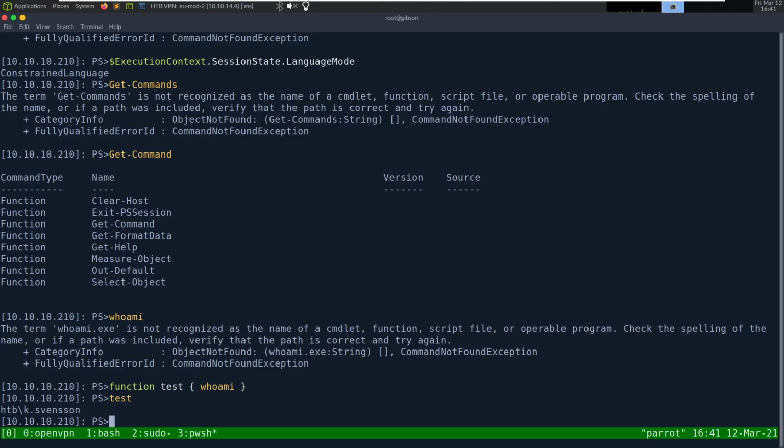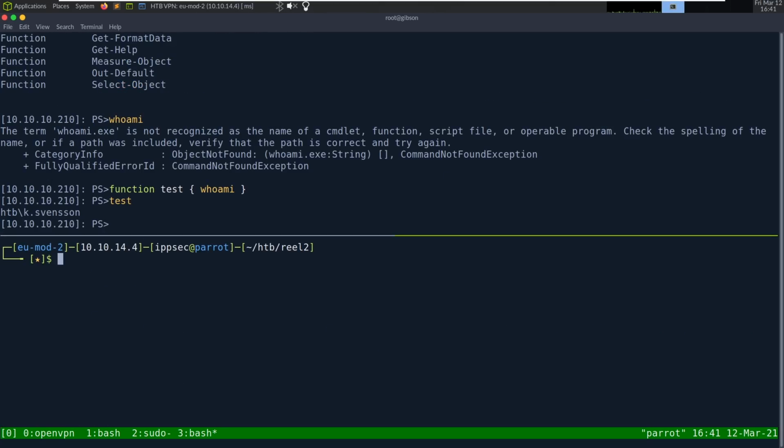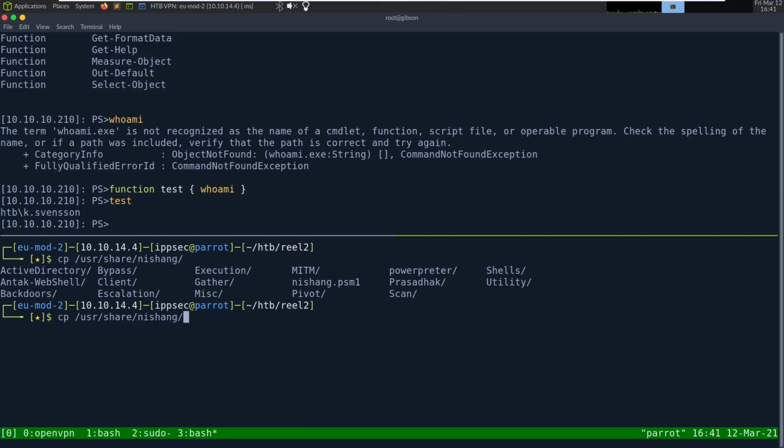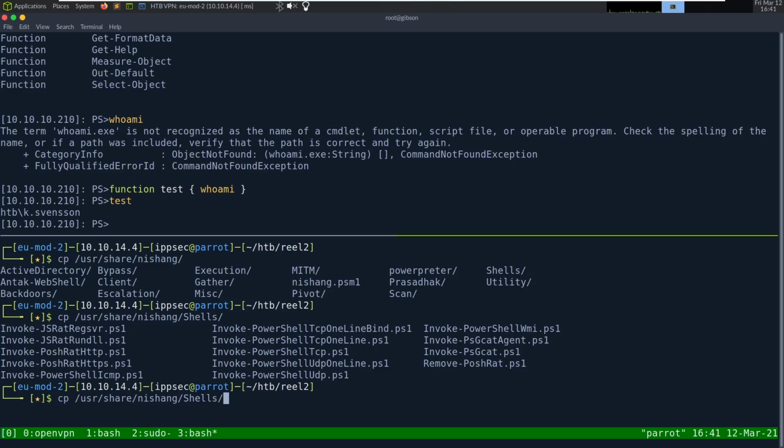So let's do that. I'm going to copy /usr/share/nishang/Shells/Invoke-PowerShellTcp. I'm going to do the oneline.ps1 because I want to make this as small as possible.